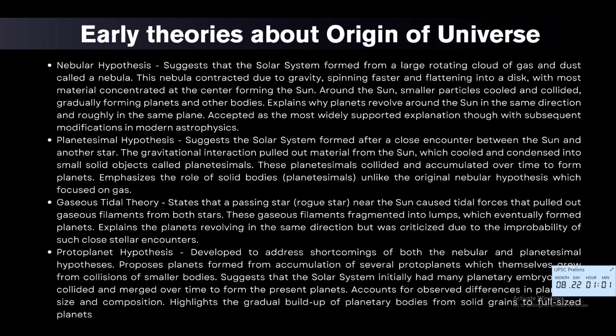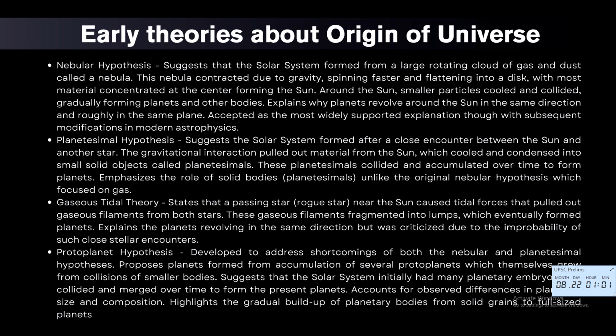Next is the protoplanet hypothesis. Addressing the limitations of earlier models, it posits that planets first formed as clusters or protoplanets which grew via collisions of smaller bodies. It explains the variation in planetary sizes, origin of asteroid belts, and late impacts such as the late heavy bombardment.